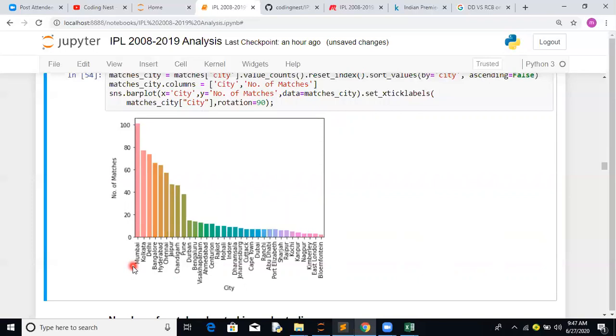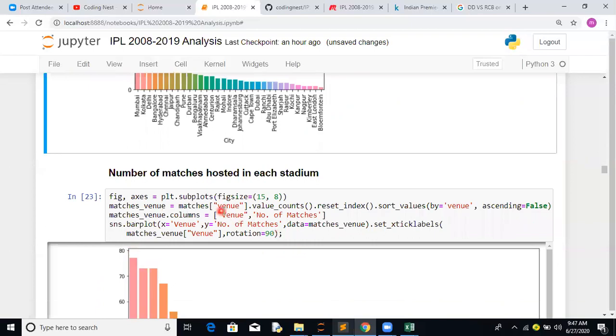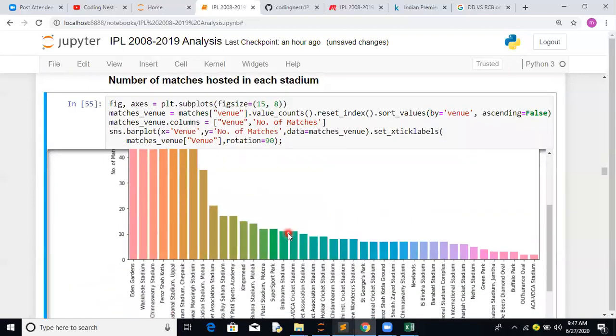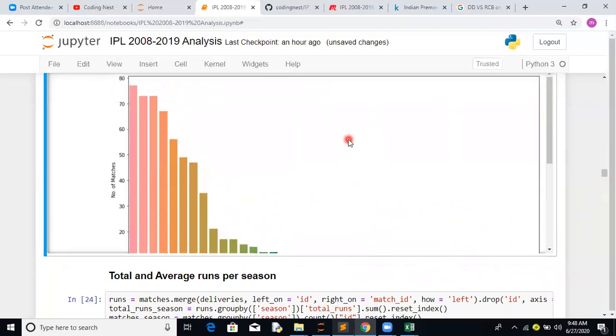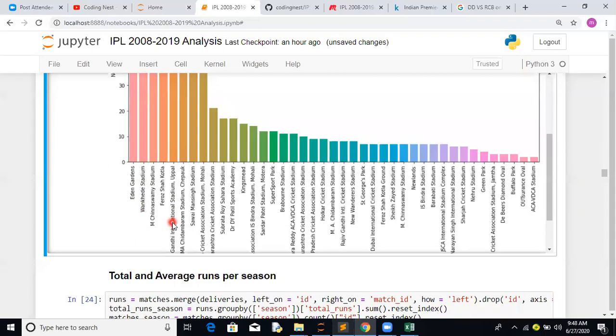If you want to see which particular stadiums, instead of city, only the column changes, basically it's venue. So that's the easiest part, I think. So the maximum matches hosted per stadium: Eden Gardens has hosted the most, because in Mumbai I think there are two stadiums available. One is Wankhede Stadium. Another, anyone remembers?